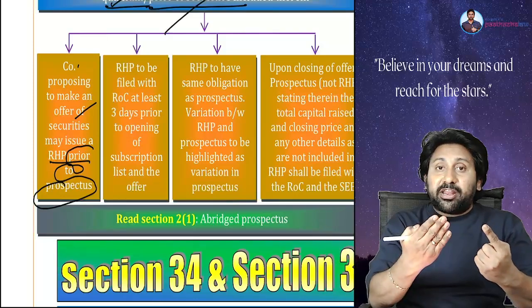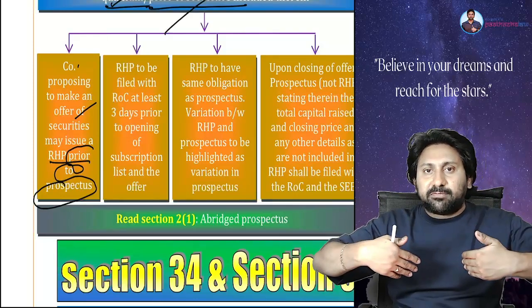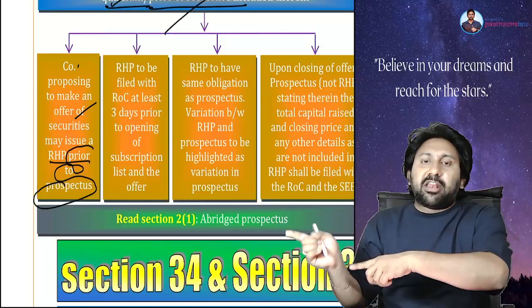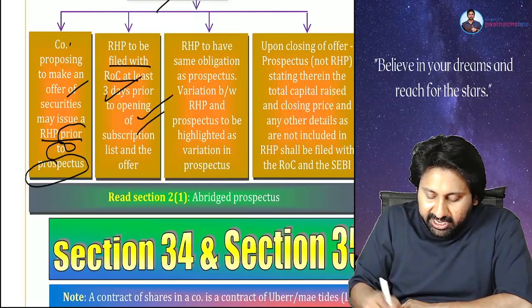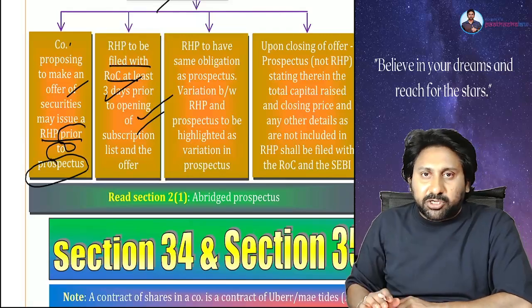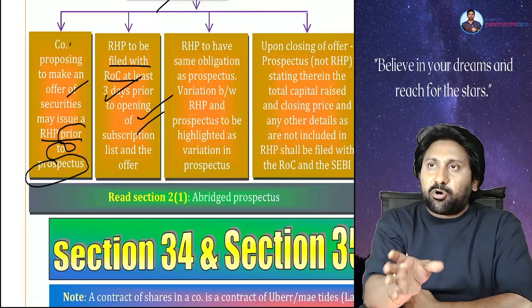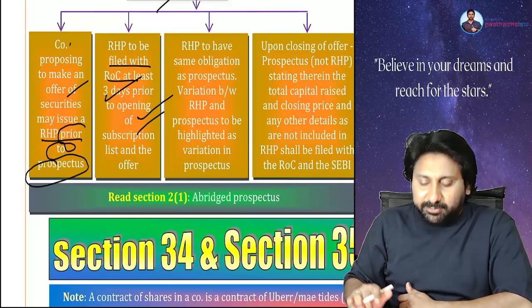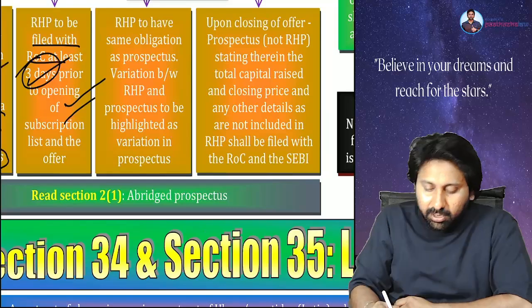Before issuing the final, first give the red herring. Demand, number of shares and price will come, and put these in the final prospectus. The RHP should be filed with the ROC 3 days prior to the opening of the subscription list. Means before accepting the money, at least 3 days before, the RHP should be made available on the websites. Next, 3 days. Important for MCQ.